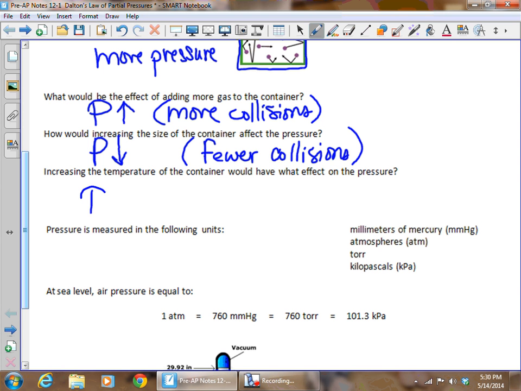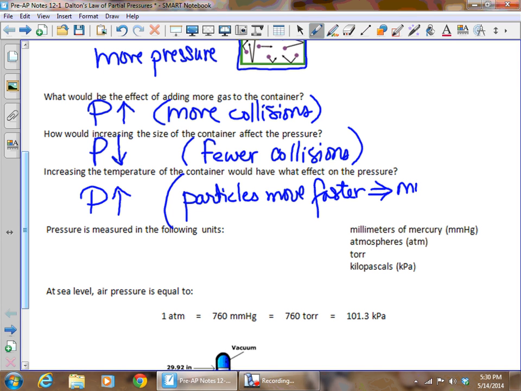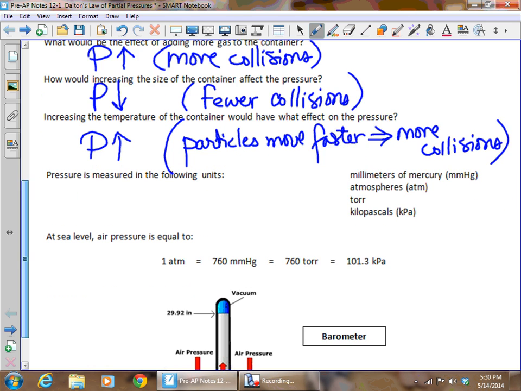So you are going to increase the pressure, and again, the particles move faster, so there are more collisions with the walls of the container. Hopefully I've said that enough now.